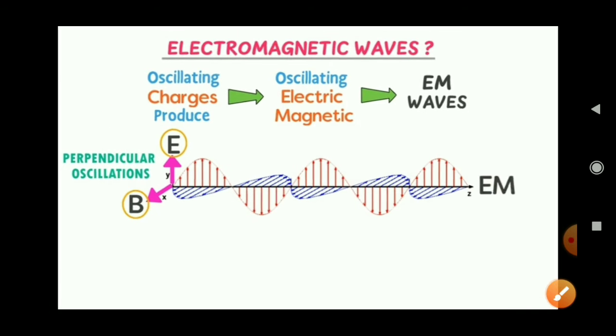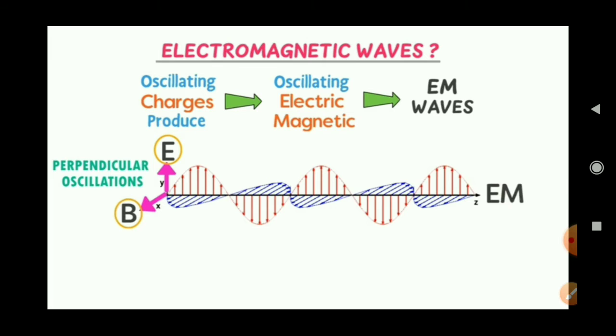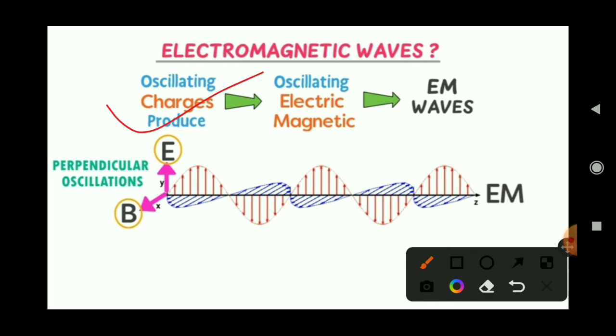So what is an electromagnetic wave? An electromagnetic wave is produced when the oscillation of charges takes place again and again, then due to that an electric field and a magnetic field are generated. The oscillation of the electric field is perpendicular to the oscillation of the magnetic field, then the electromagnetic wave is generated or produced.